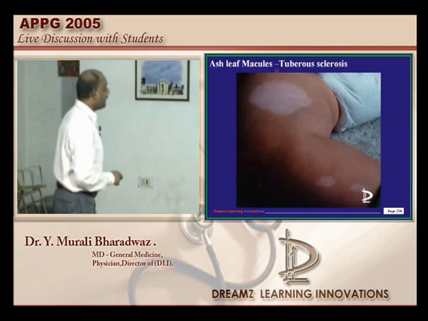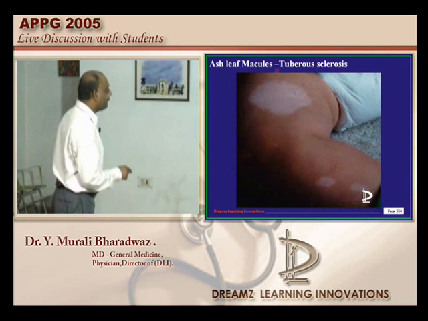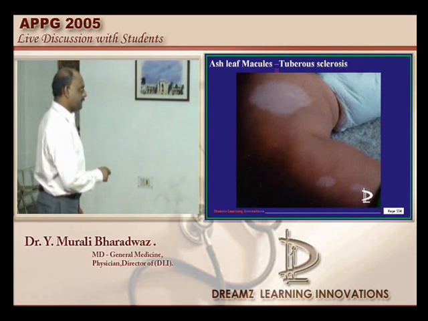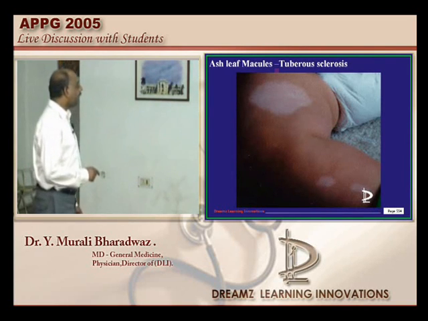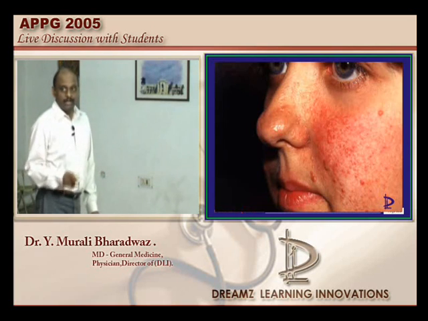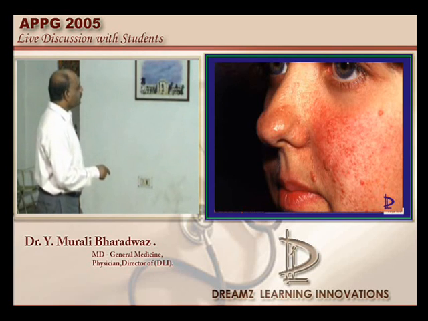Now, by considering all this logic, we can see that the Ash leaf spots are present from birth. So obviously, the earliest manifestation must be Ash leaf. And shagreen patches are typically present and angiofibromas are appearing in childhood or in early puberty. Hence, they can't be the earliest manifestations. And that is all the story.